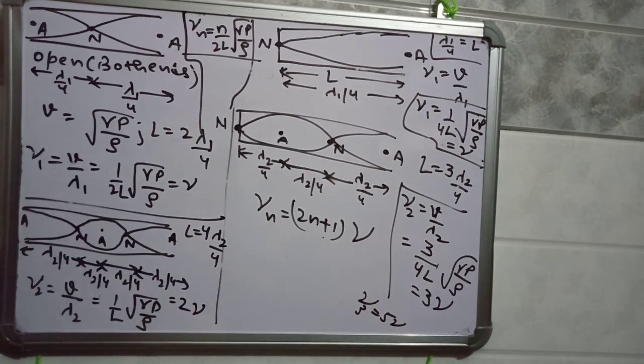Now we will discuss beats. In what cases are beats formed? Beats are formed when two waves are traveling in the same direction but have a slight difference in their frequency. This difference should not be more than 10 hertz.